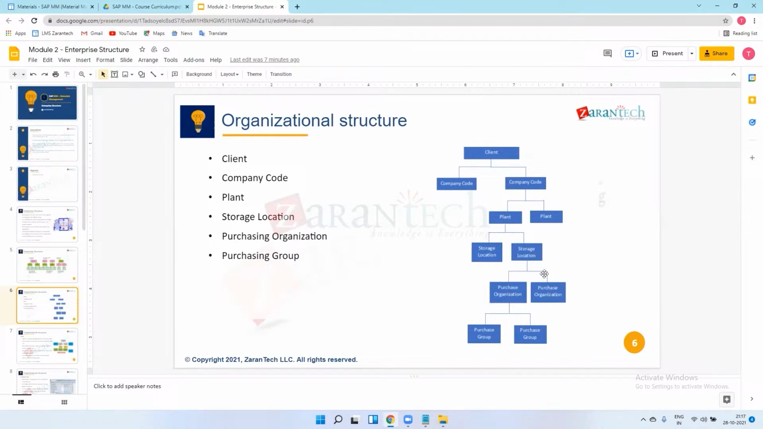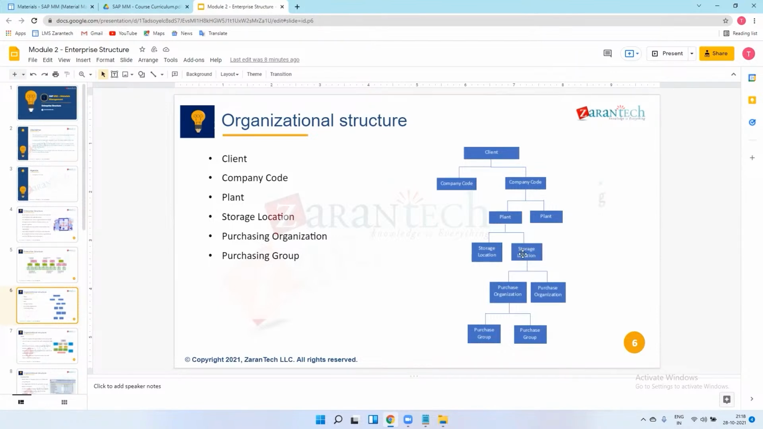As a purchasing organization, I will procure material in this company code, in this plant, and I'll store that material in the storage locations. There is a specific location where I store the material which needs to be issued to production. So there is a place that is called a storage location.